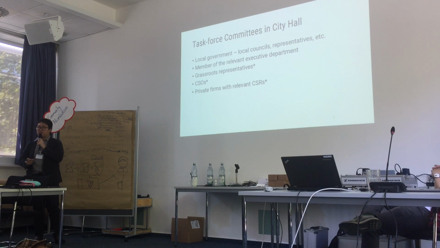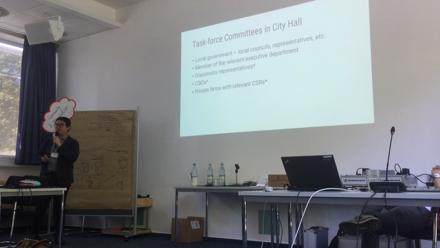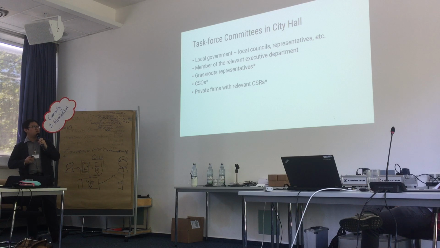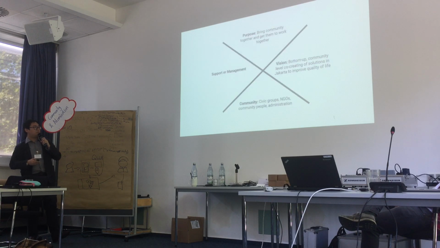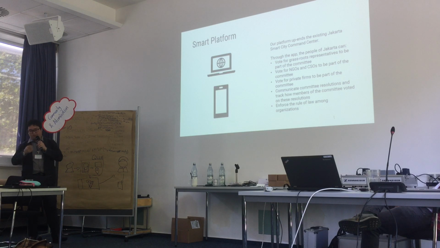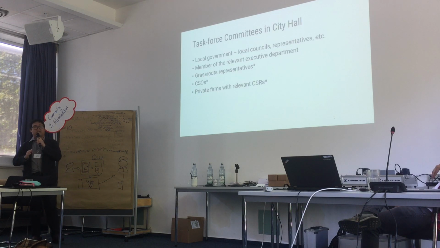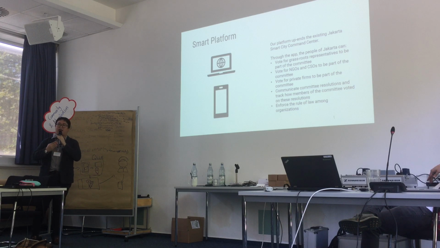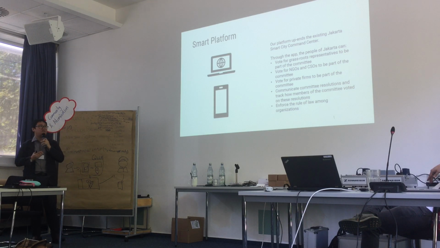Then civil society organizations, NGOs, and private firms with relevant CSRs, or corporate social responsibilities, that address or align with the issues currently beleaguering Jakarta. So these are the community members that we have. I've placed an asterisk on grassroots representatives, CSOs, and the private firms because we want to create a smart platform, basically an app on the side of the user, where it upends the existing Jakarta Smart City Command Center.